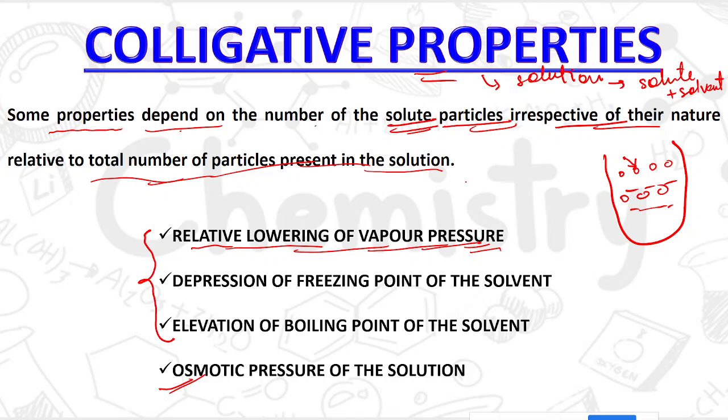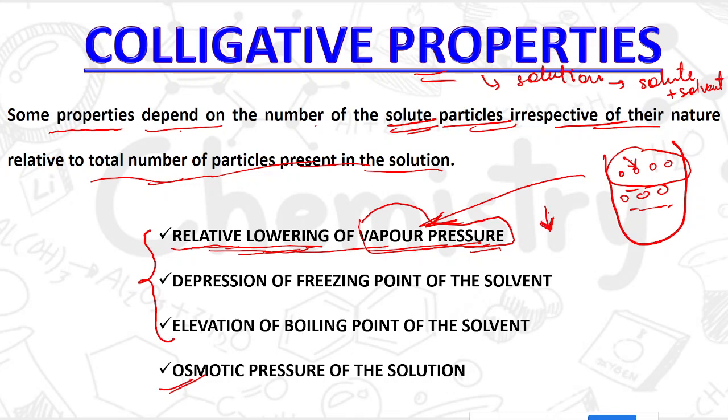Now what is said is how the amount of solute affects the vapor pressure, meaning how the vapor pressure of any solution depends on the solute. Now we are going to learn about that. Here it is already said that relative lowering of vapor pressure, meaning the vapor pressure will be reduced, it will lower down.